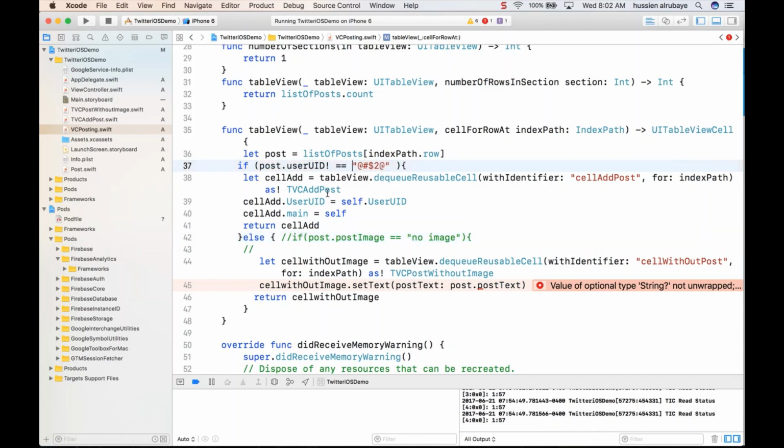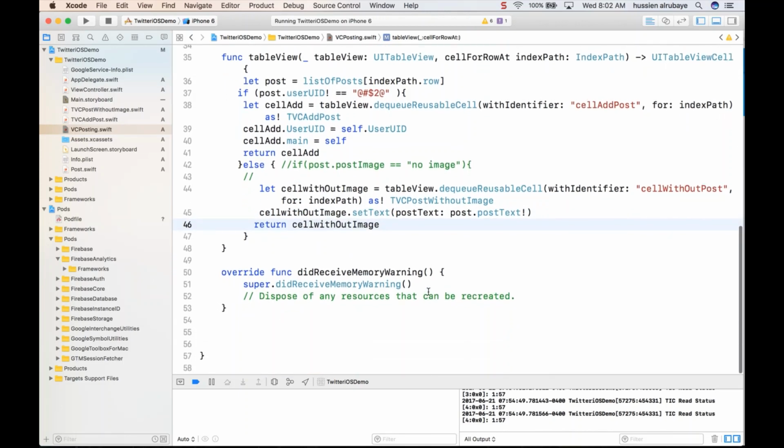So yes, make sure now everything is cool, and I think we don't have any problem to show the post. So now the post should be shown if there is any post there. But now we missed one important part, loading the messages from the Firebase.